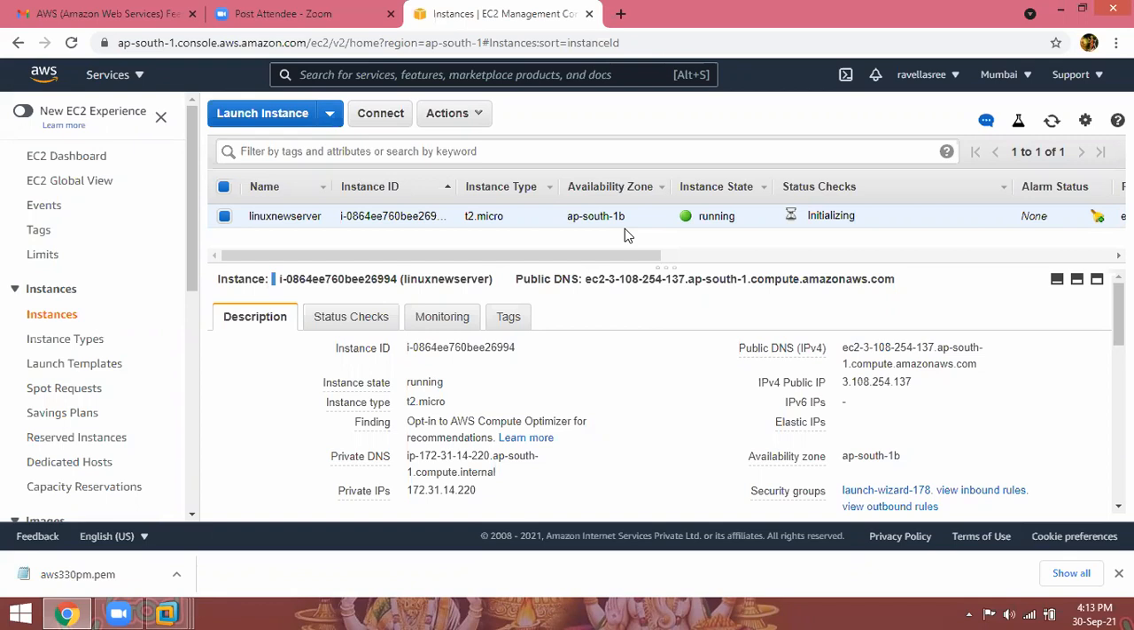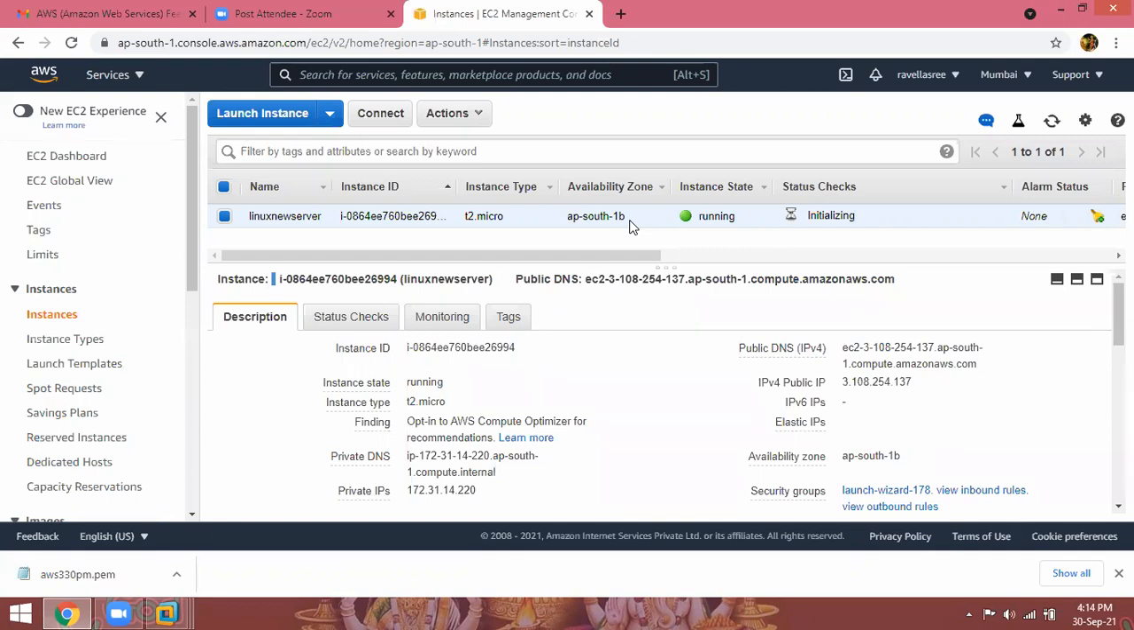So I launched one server and kept it in AP South 1B. Again, I can launch another server and keep it in AP South 1A. Between these two servers, I can maintain load balancing. That we are going to discuss in the coming classes, application load balancers. Now by default they give this data center to us. We didn't select it; by default they launched our instance in AP South 1B.